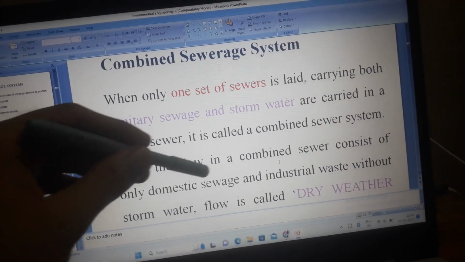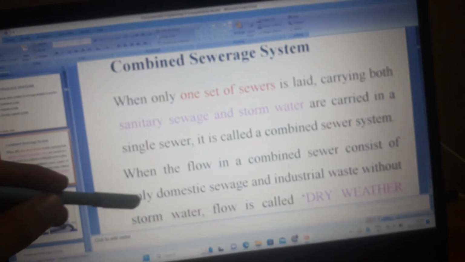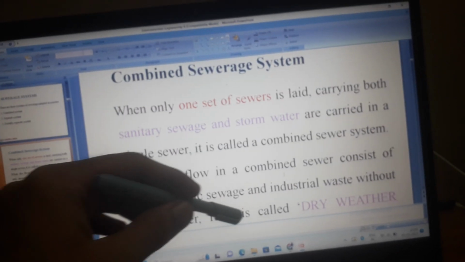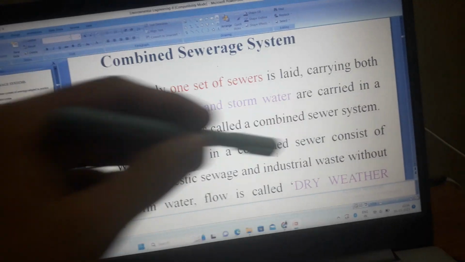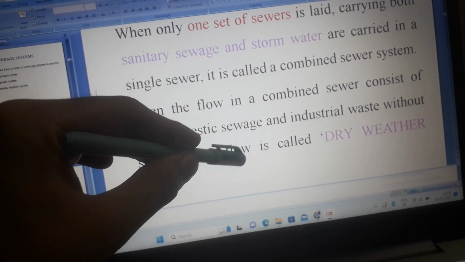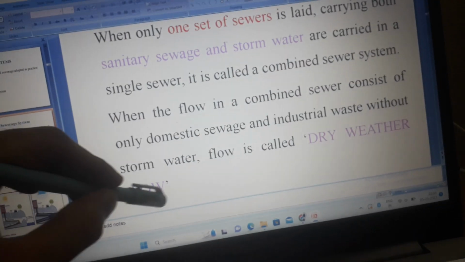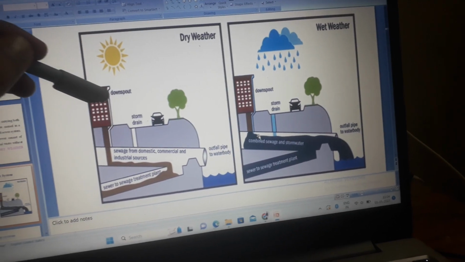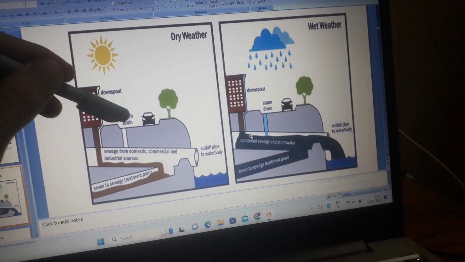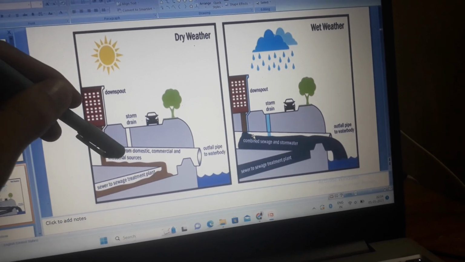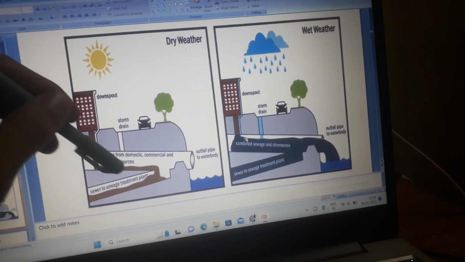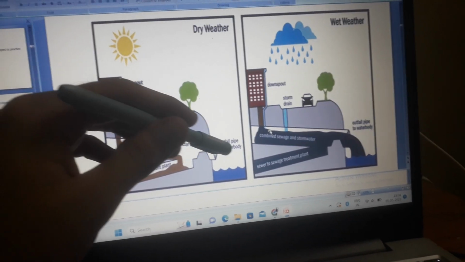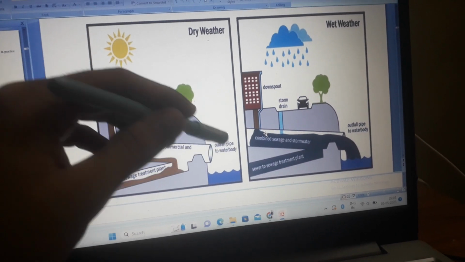When the flow in a combined sewer consists of only domestic sewage and industrial waste without storm water, the flow is called dry weather flow. Dry weather: this is a downspout. This is a storm drain. This is sewer from domestic, commercial and industrial sources. This is sewer to sewage treatment plant. This is outfall pipe to water body.